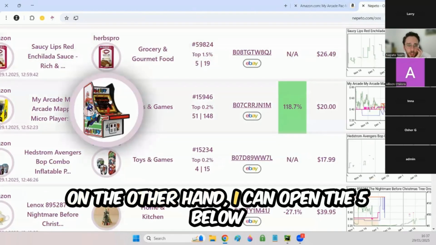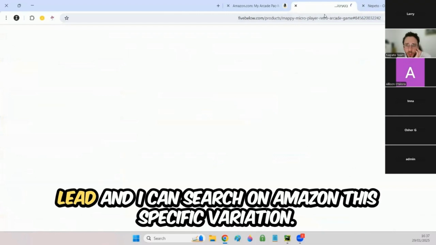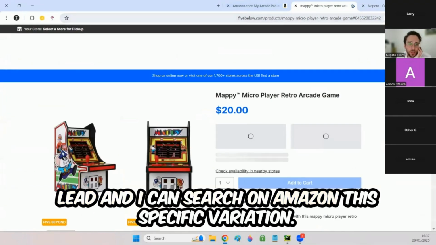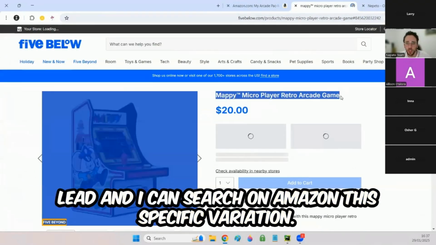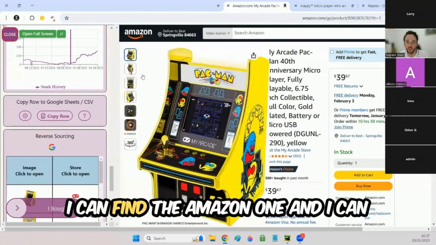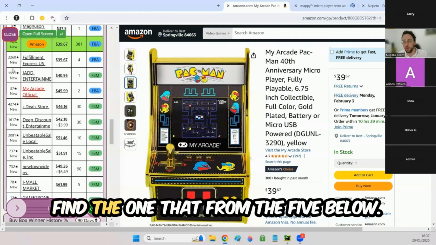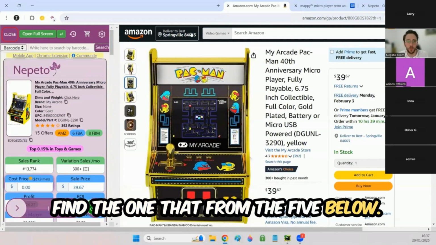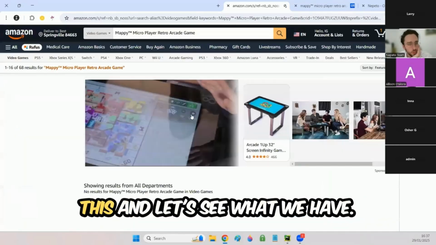On the other hand, I can open the Five Below lead and I can search on Amazon this specific variation. So I can do both ways. I can find the Amazon one and I can find the one from Five Below. So I can just search for this now and let's see what we have.